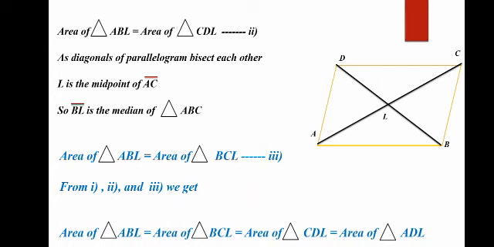And from these three equations, you will prove that area of triangle ABL is equal to area of triangle BCL, is equal to area of triangle CDL, is equal to area of triangle ADL. So from this statement you have to prove that when the diagonals are drawn, they cut the parallelogram into four triangular regions, and these regions are equal to each other.